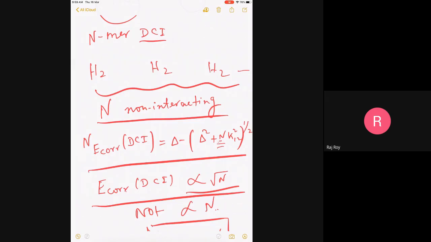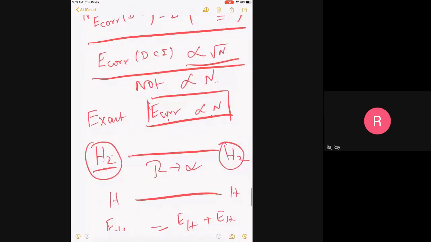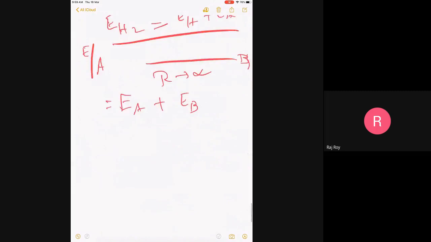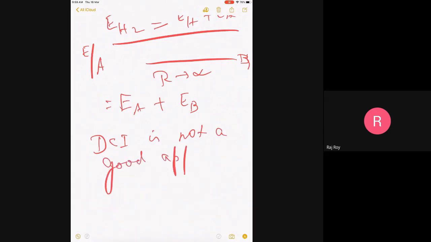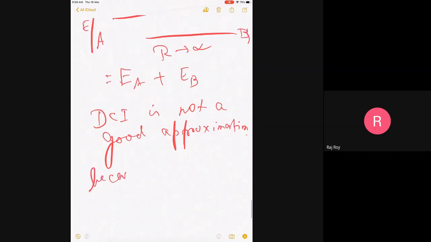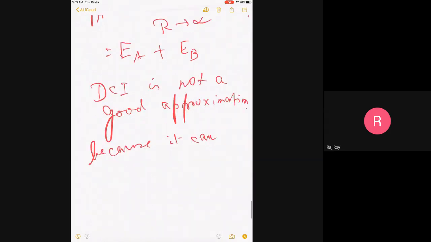Exactly the same reason that the restricted Hartree-Fock was not working. So DCI, what I'm trying to tell you, the DCI is not a good method. It's not a good approximation because it does not dissociate the molecule correctly. At the dissociation level, because it cannot dissociate correctly.